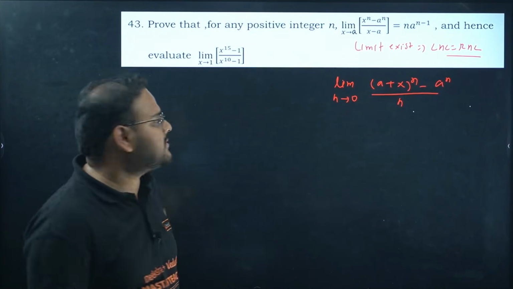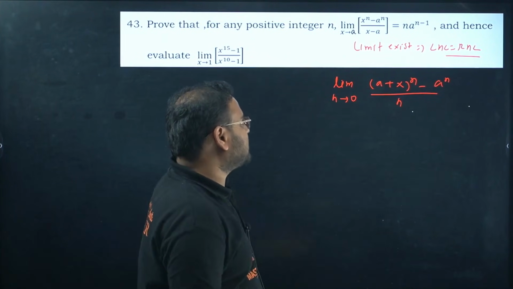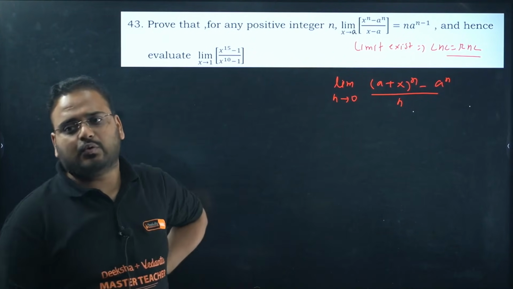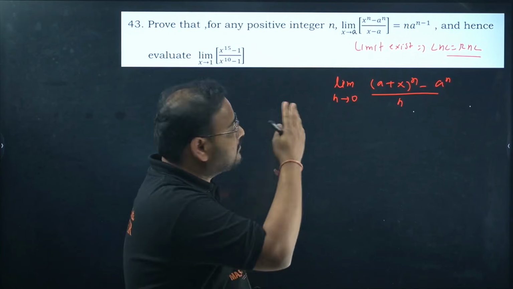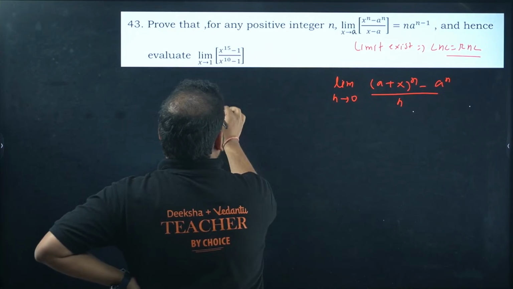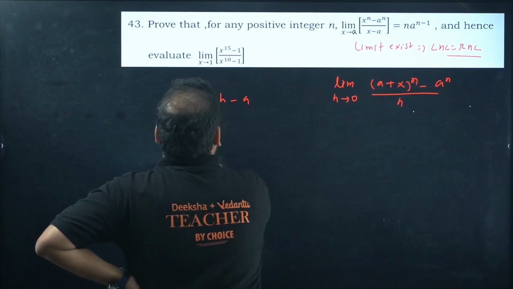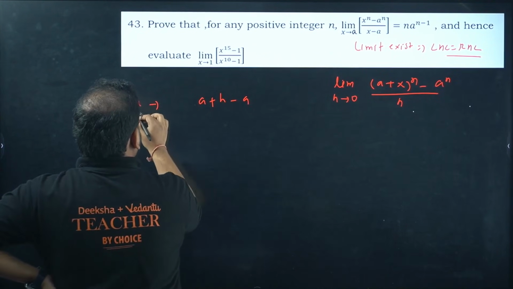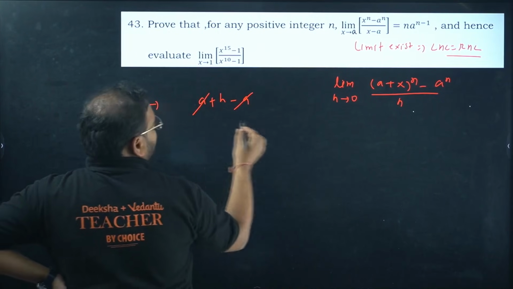Correct? That's what it becomes. If you substitute the x value as a plus h, x minus a will become, this cancels, you have only h left.